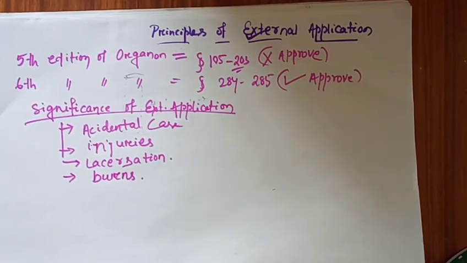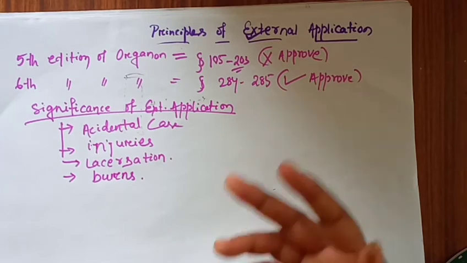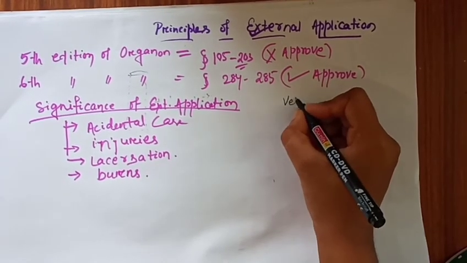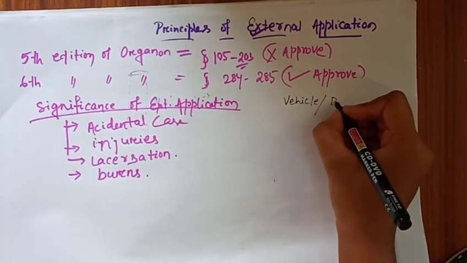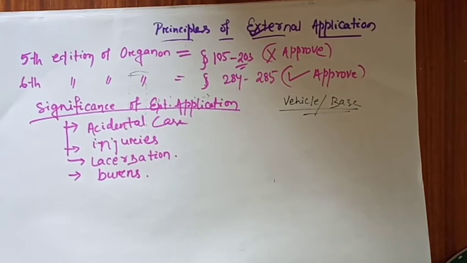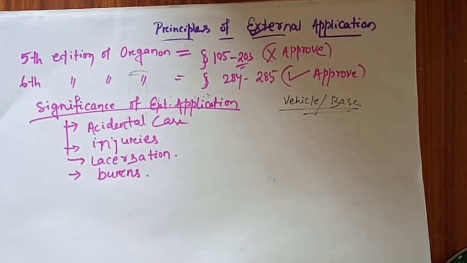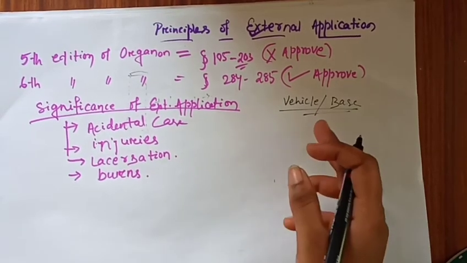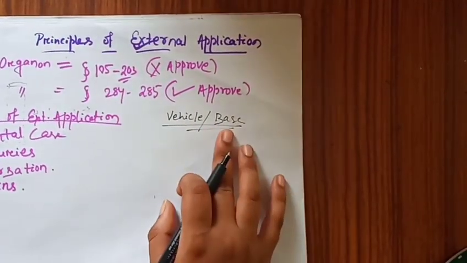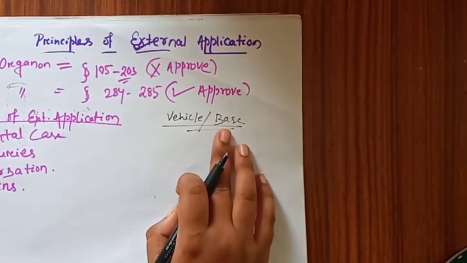Now let us go further. Now preparation of external application, what vehicles are needed? So what are the vehicles for preparation of external application? Mainly the vehicle we can also call a base. Base means the amount of medicine which is carried by a substance which does not have any medicinal properties, but only carries the medicinal properties. So that is the base or vehicle.